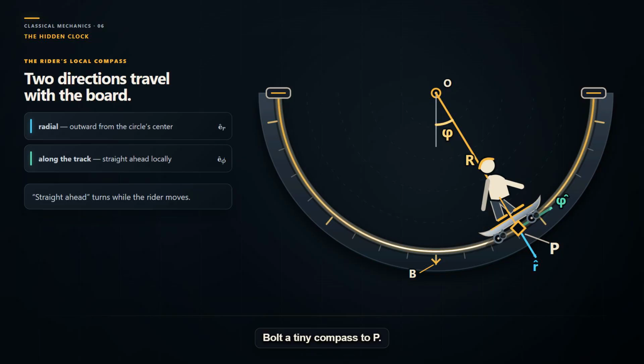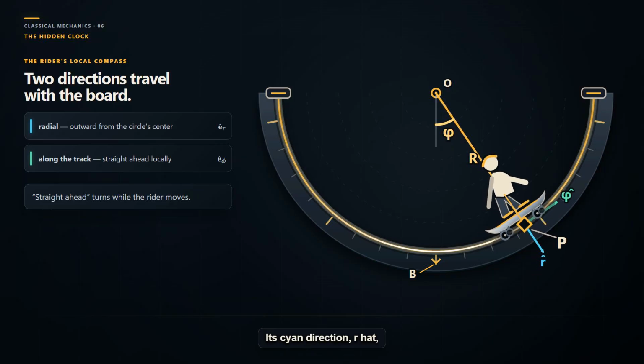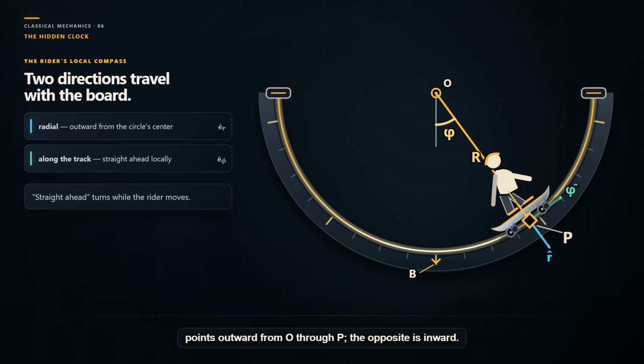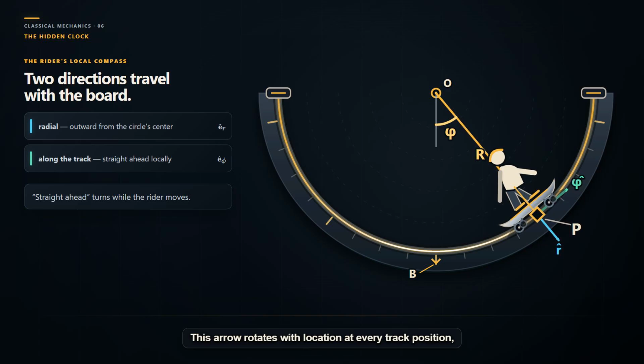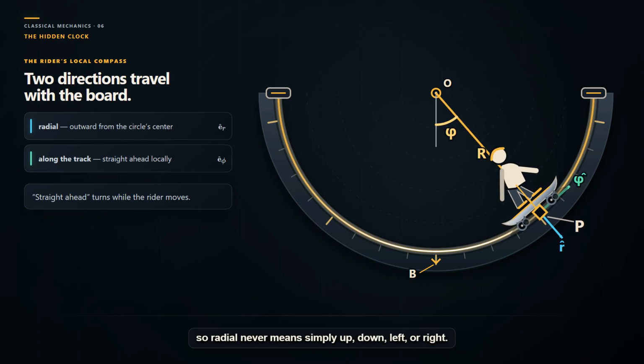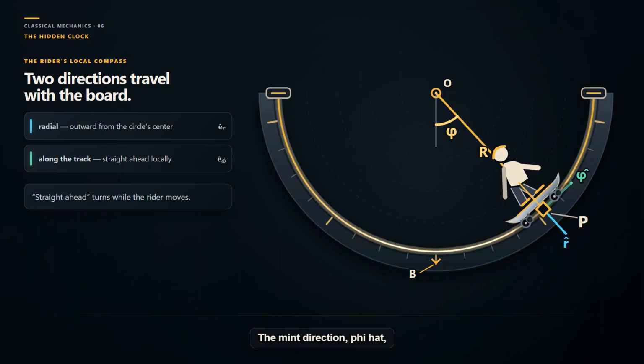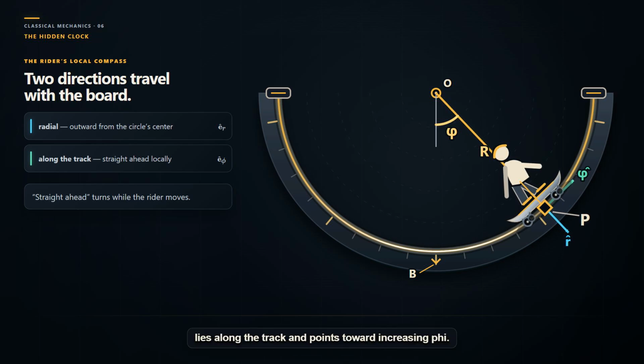Bolt a tiny compass to P. Its cyan direction, r hat, points outward from O through P, the opposite is inward. This arrow rotates with location at every track position, so radial never means simply up, down, left, or right. The mint direction, phi hat, lies along the track and points toward increasing phi. It rotates with P, even when motion reverses. A coordinate direction does not promise where the board moves. It is the local direction we call positive.